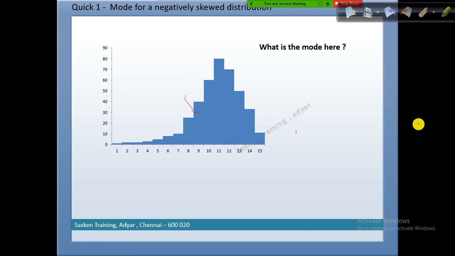One second, why is my system... I'll remove this one. I remove this one also to avoid this confusion. Okay, let me just. Yeah, 11 is the correct answer.